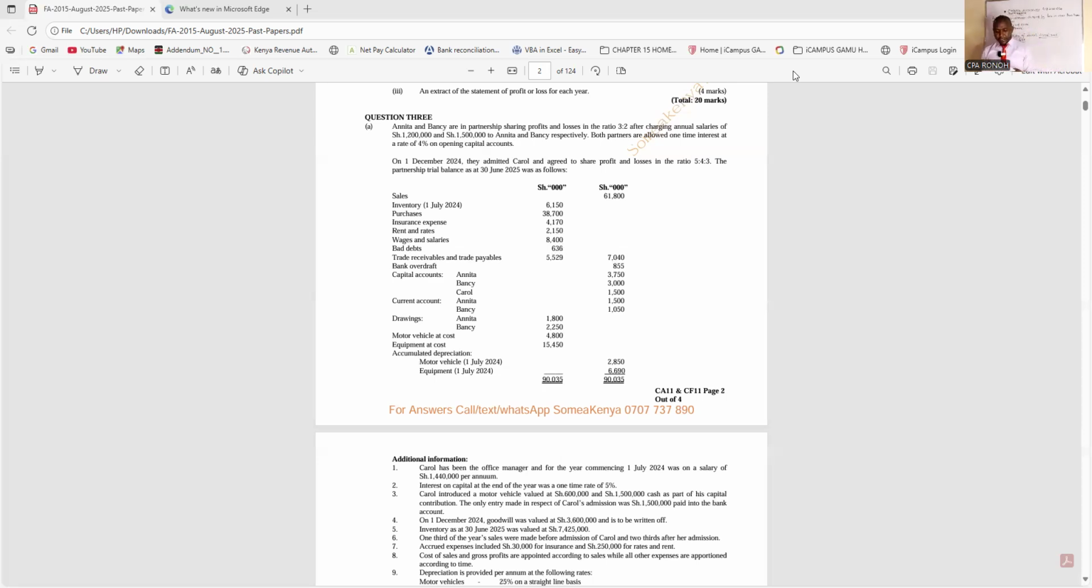Interest on capital at the end of the year was at a one-time rate of 5%. Carol introduced a motor vehicle valued at 600,000 and 1.5 million cash as part of her capital contribution. The only entry made in respect of Carol's admission was 1.5 million paid into the bank. So they have not yet accounted for the other value, which is 600,000. We will account for that in the motor vehicle account. On 1st December 2024, goodwill was valued at 3.6 million and it is to be written off.